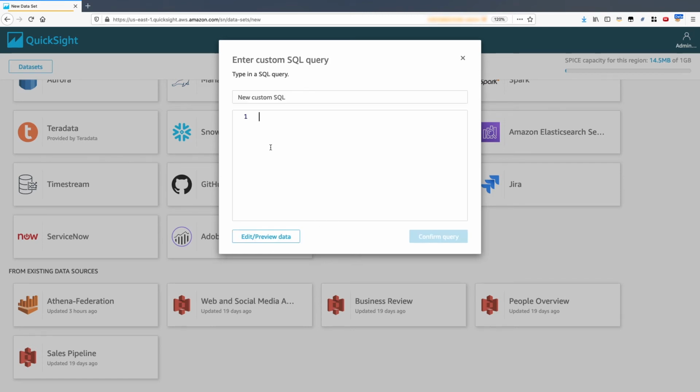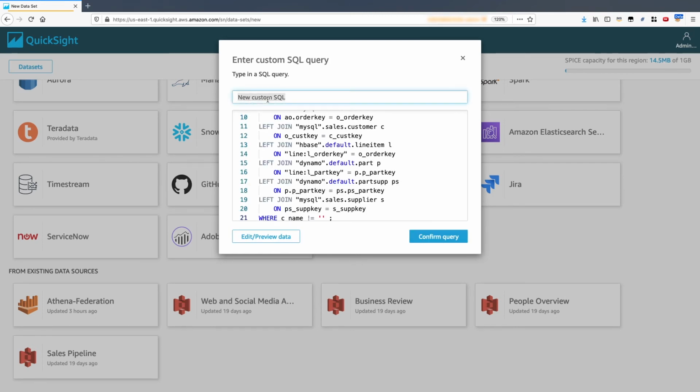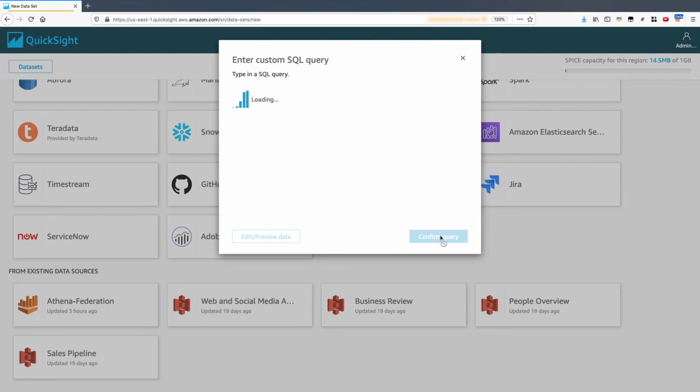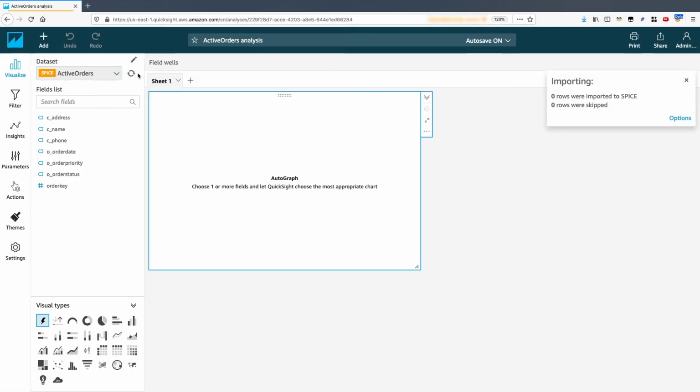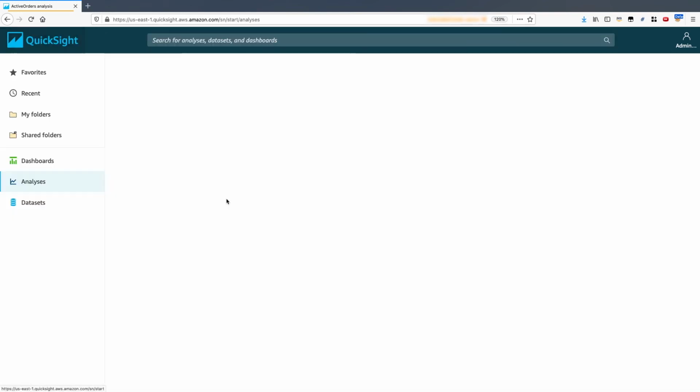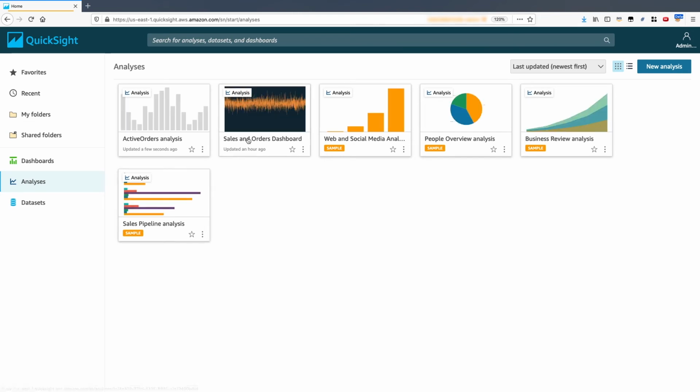So let's use custom SQL, and we'll paste in our active orders query and give that query a name. We'll confirm the query and select Visualize. And we'll wait for the data source to be queried via Athena and import the query results into QuickSight's super fast parallel in-memory calculation engine, otherwise known as SPICE. So we've got the data imported now, and we should be able to create some visualizations for it.